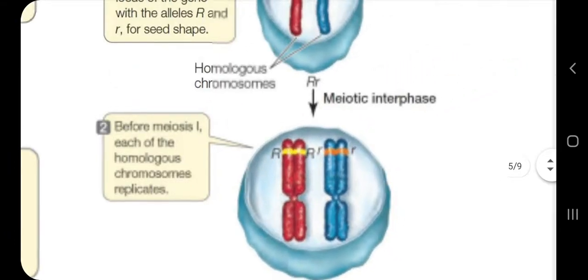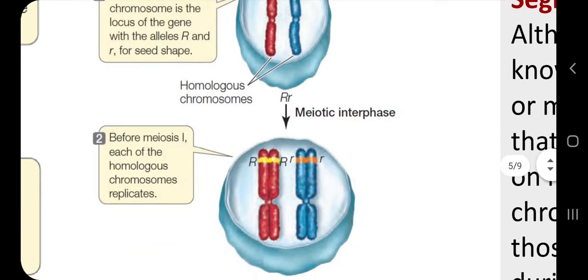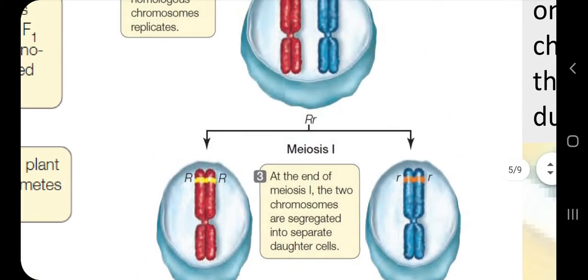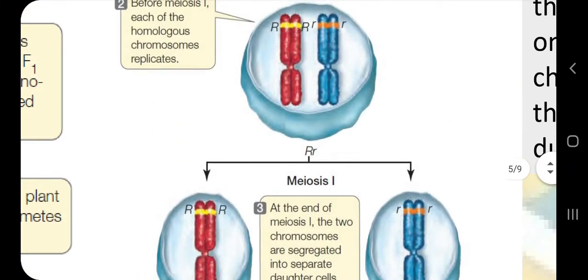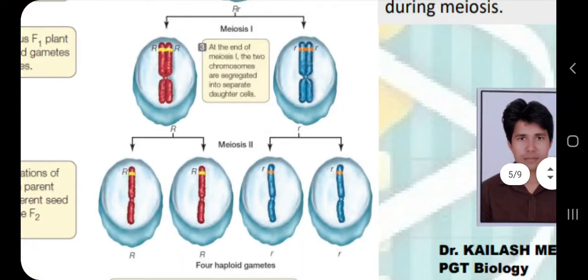Then before meiosis 1, the chromosomes duplicate, or the DNA replicates, so we have this combination: 2 capital R's and 2 small r's. Then in meiosis 1 these 2 chromosomes segregate from each other. This is the law of segregation with respect to meiosis. And then in meiosis 2 we see the segregation of chromatids. So finally the gametes have only one allele for one character. This is the law of segregation: alleles for a gene segregate during gamete formation, so that one gamete receives one allele.